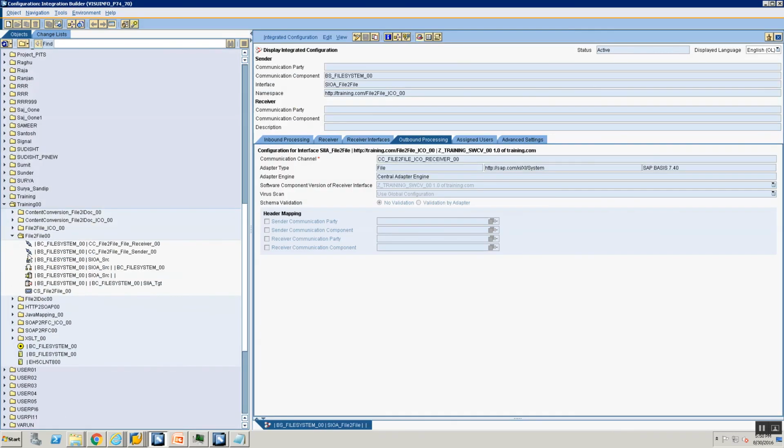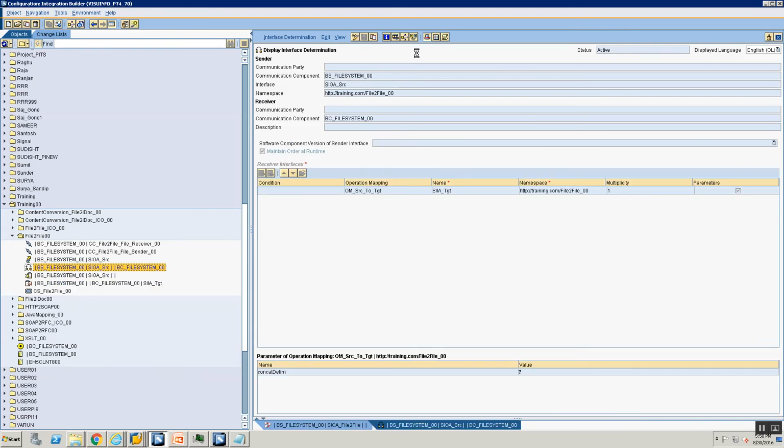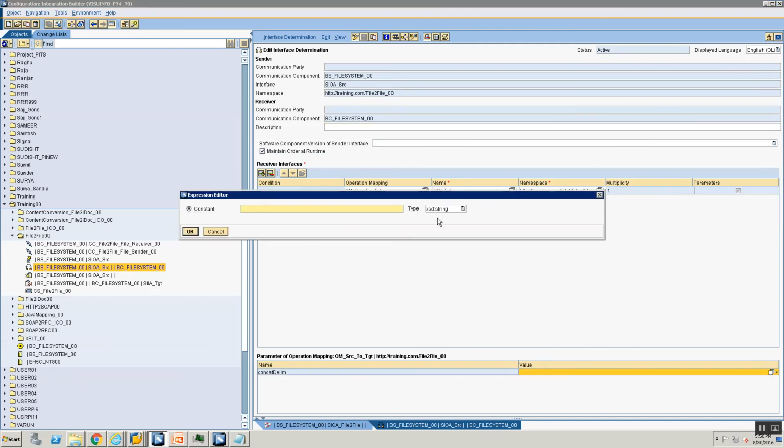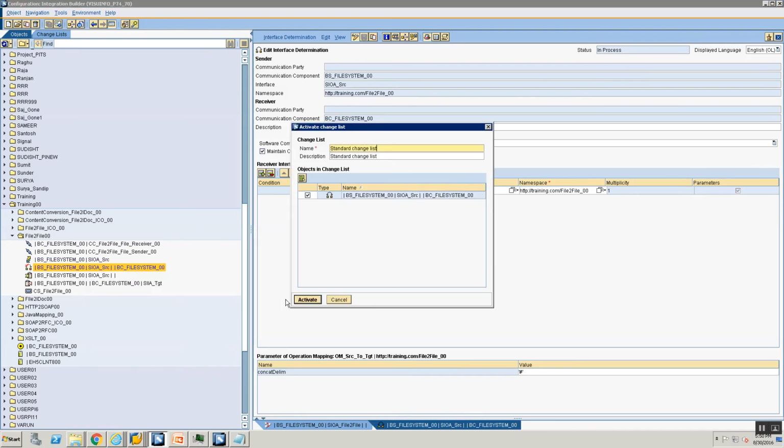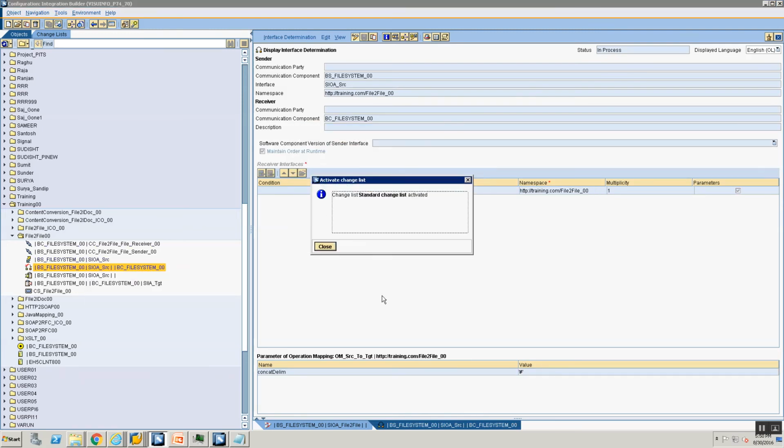I'm going into my interface determination, and it automatically detects that this mapping now has a concat delimiter. It asks me for a type, it is of type XSD string, and I'm going to say hash. Okay, and save this. And now let's activate it, and when I activate it, I'm done.